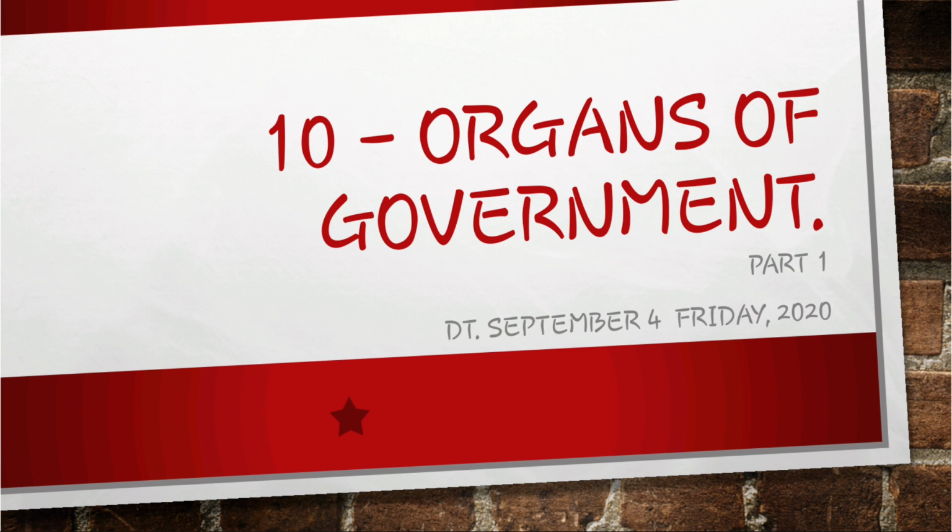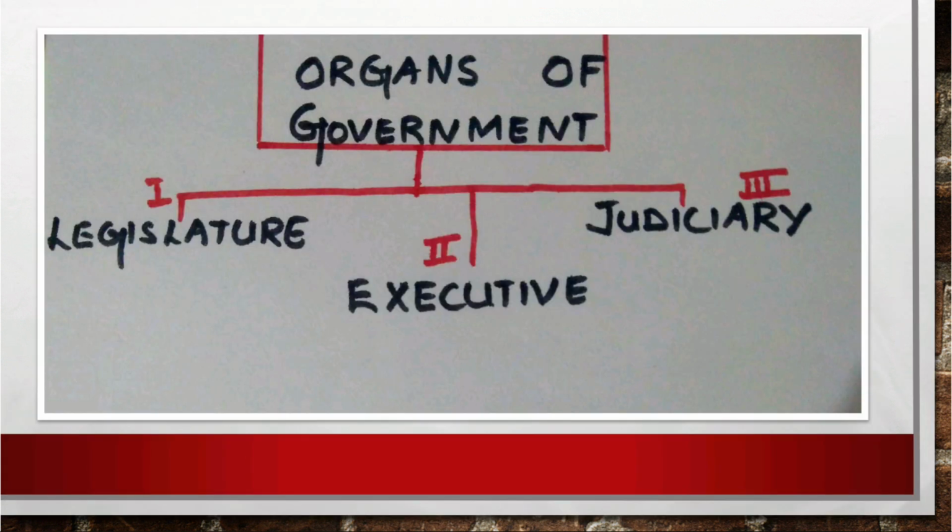Please open your textbook. This chapter is already a revision and we are adding some more points to your knowledge. Last year in 8th standard we have studied this chapter's basic things. What are the organs of government?